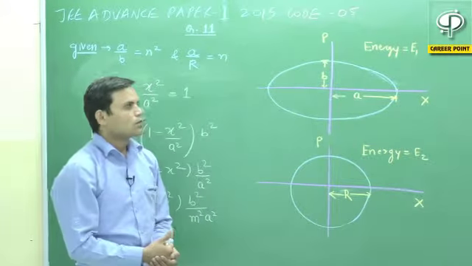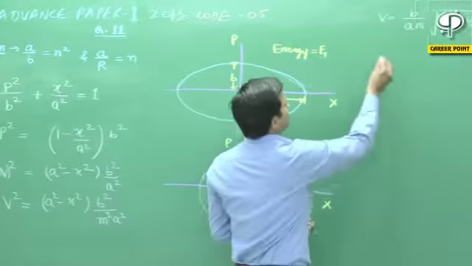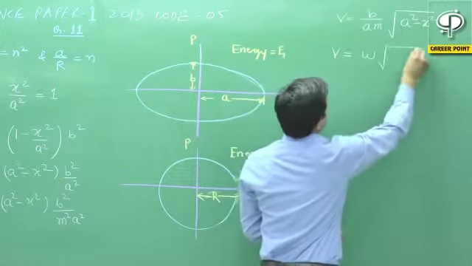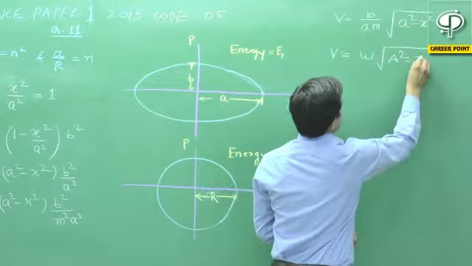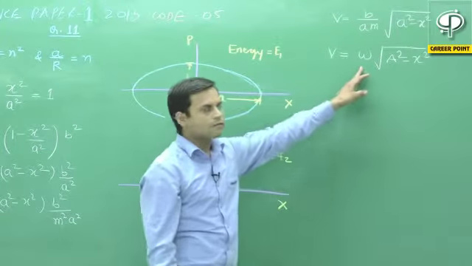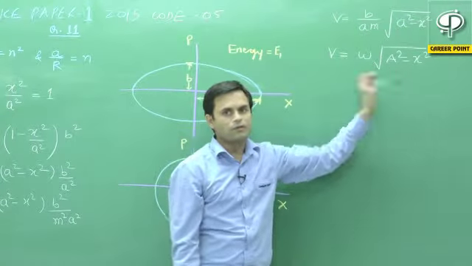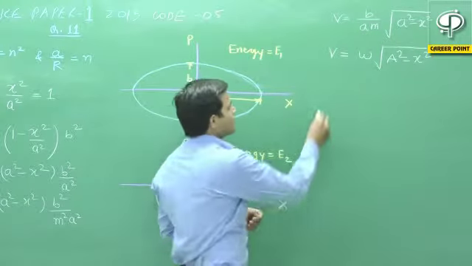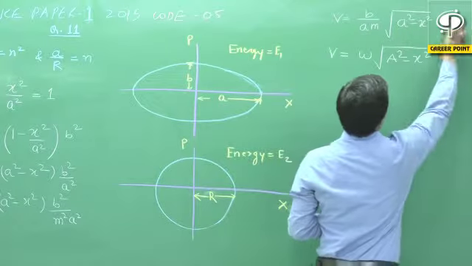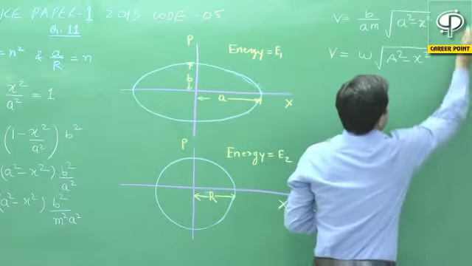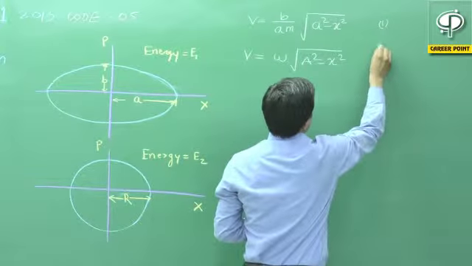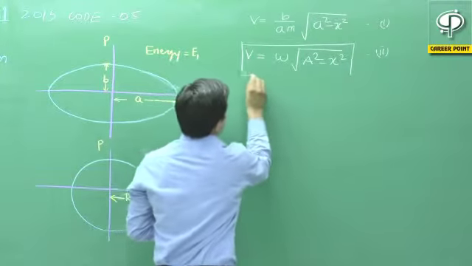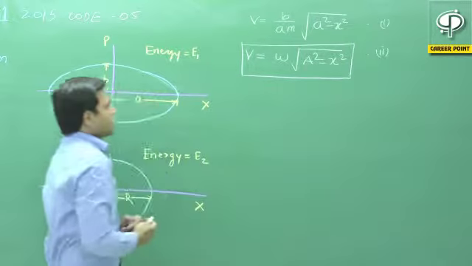As we know, for the SHM, the equation of velocity is equal to omega root of A square minus x square. The omega is the angular frequency and A is the amplitude of displacement. The x is the instantaneous displacement. If we compare here, let us say this is our equation 1, this is our equation 2, the standard equation for SHM for the velocity.